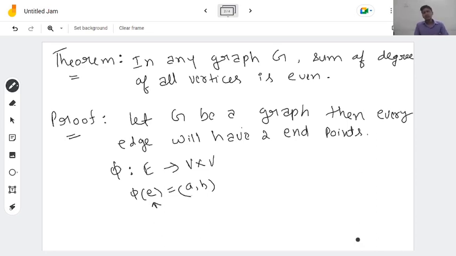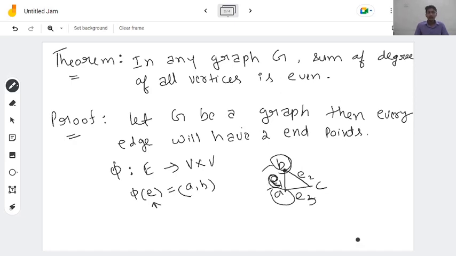Right, and now observe one thing: when we are counting the degree, what are we counting? We are counting the number of edges incident with A and B. Okay, so what's happening here is every edge is counted twice. Okay, so let's see an example. If we have a triangle, then when counting the degree of B, we count this edge e1, as well as when counting the degree of A. So this edge e1 is counted twice.